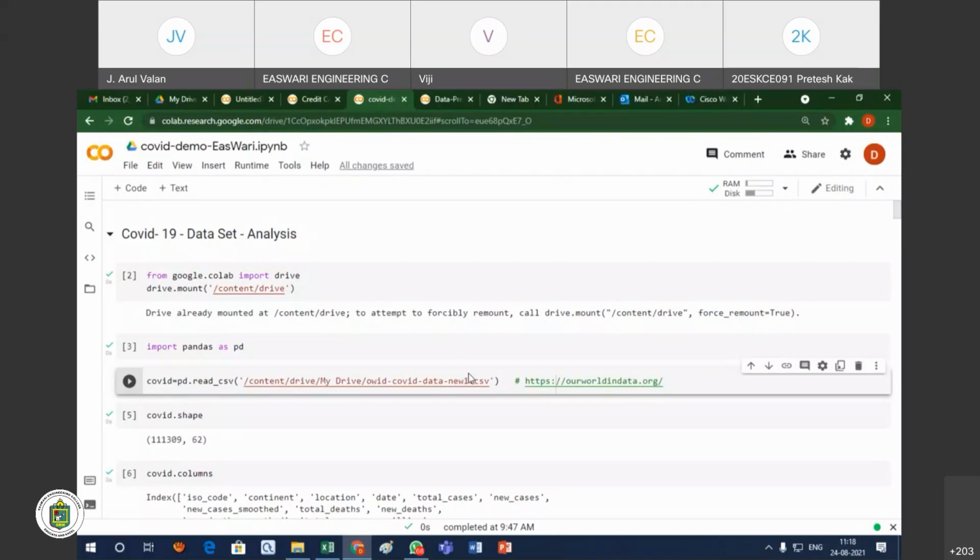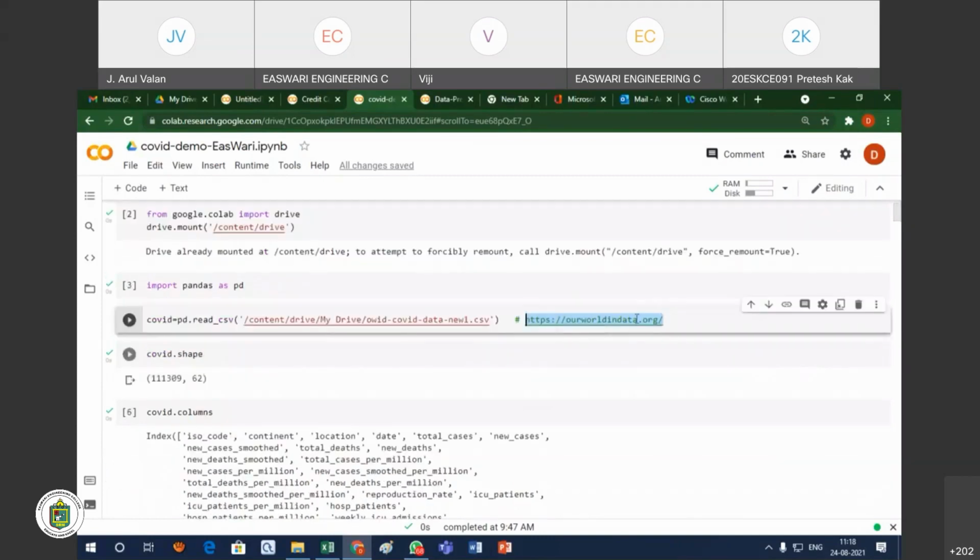We can do some analysis, some research, or some projects against the COVID data. This is the source where you can download the data. They are giving up-to-date data. It is real data. I have to read the data from this particular site.